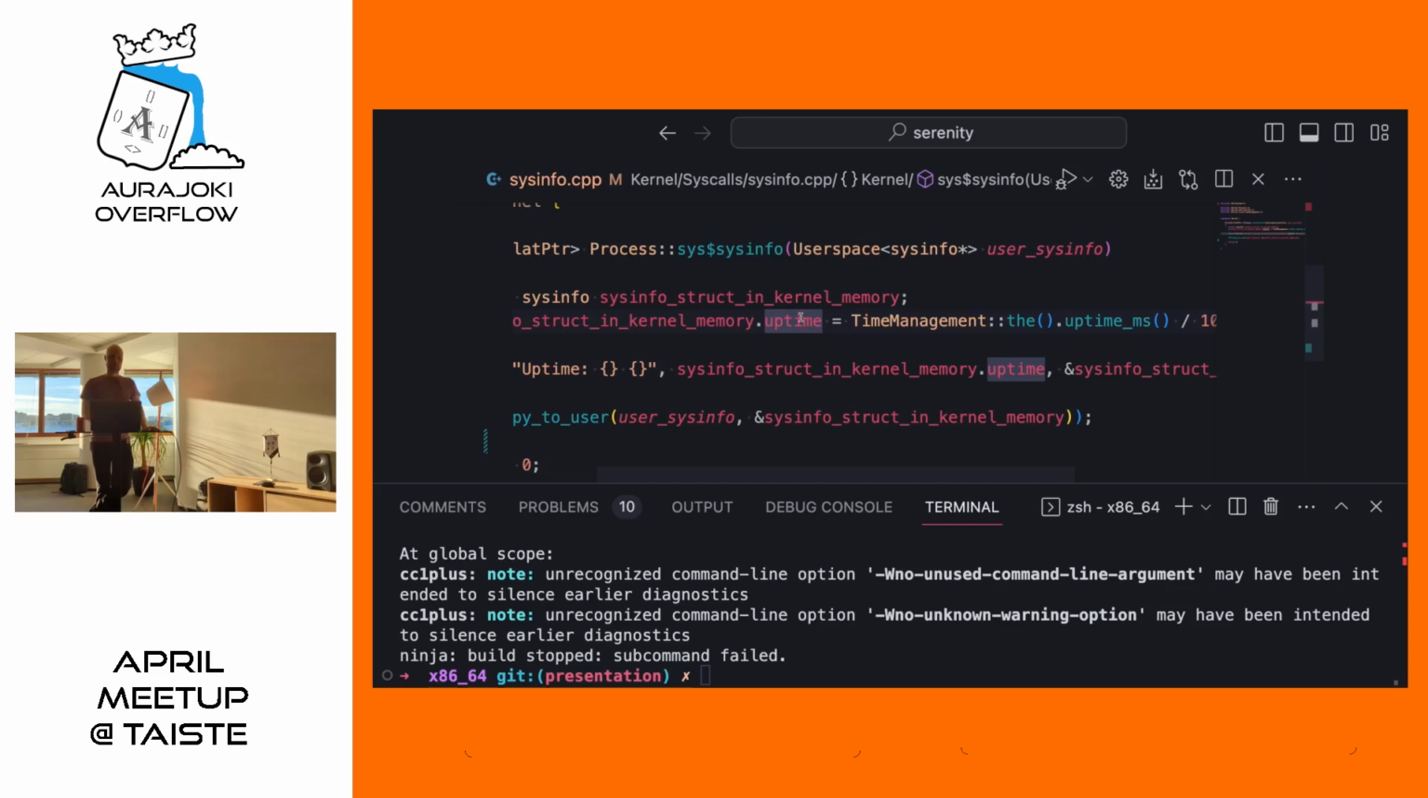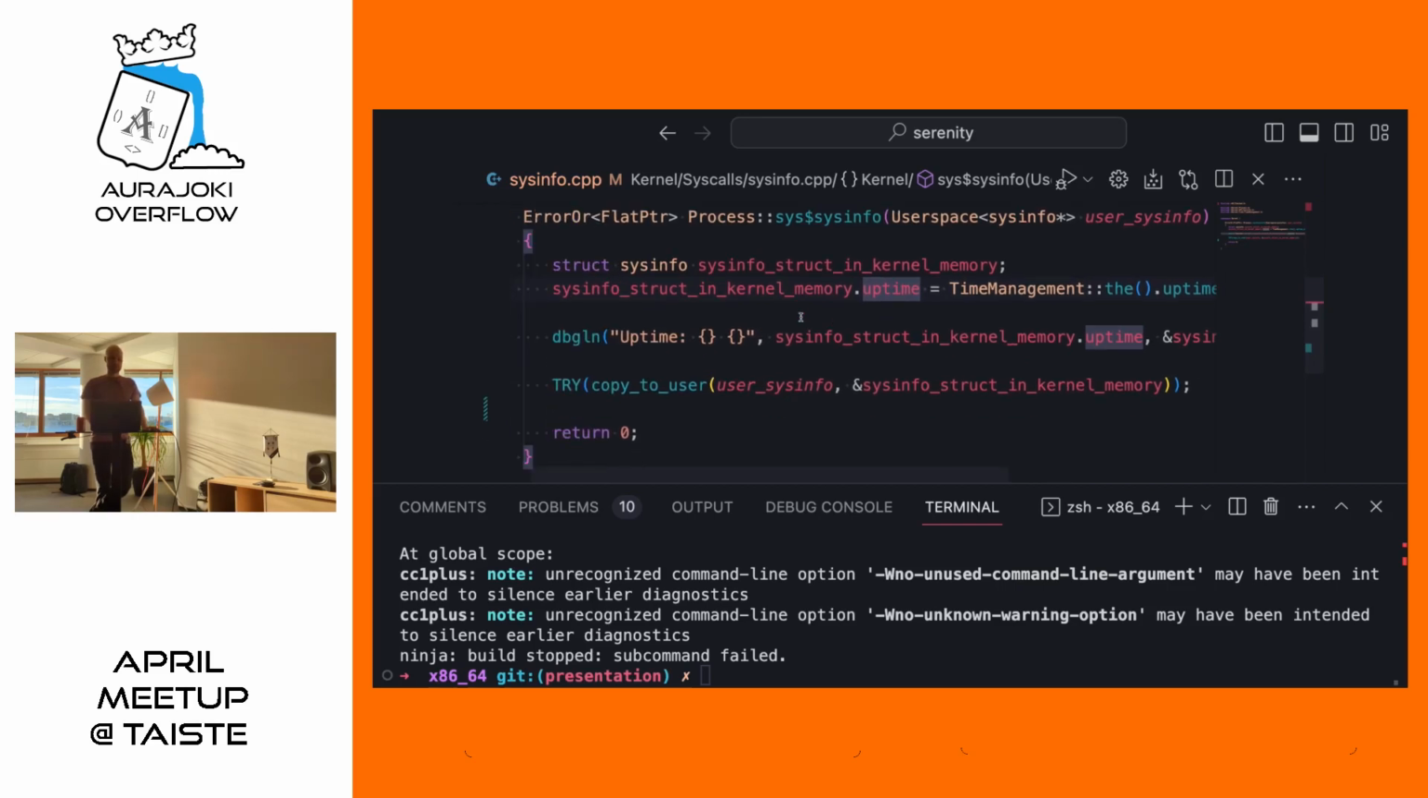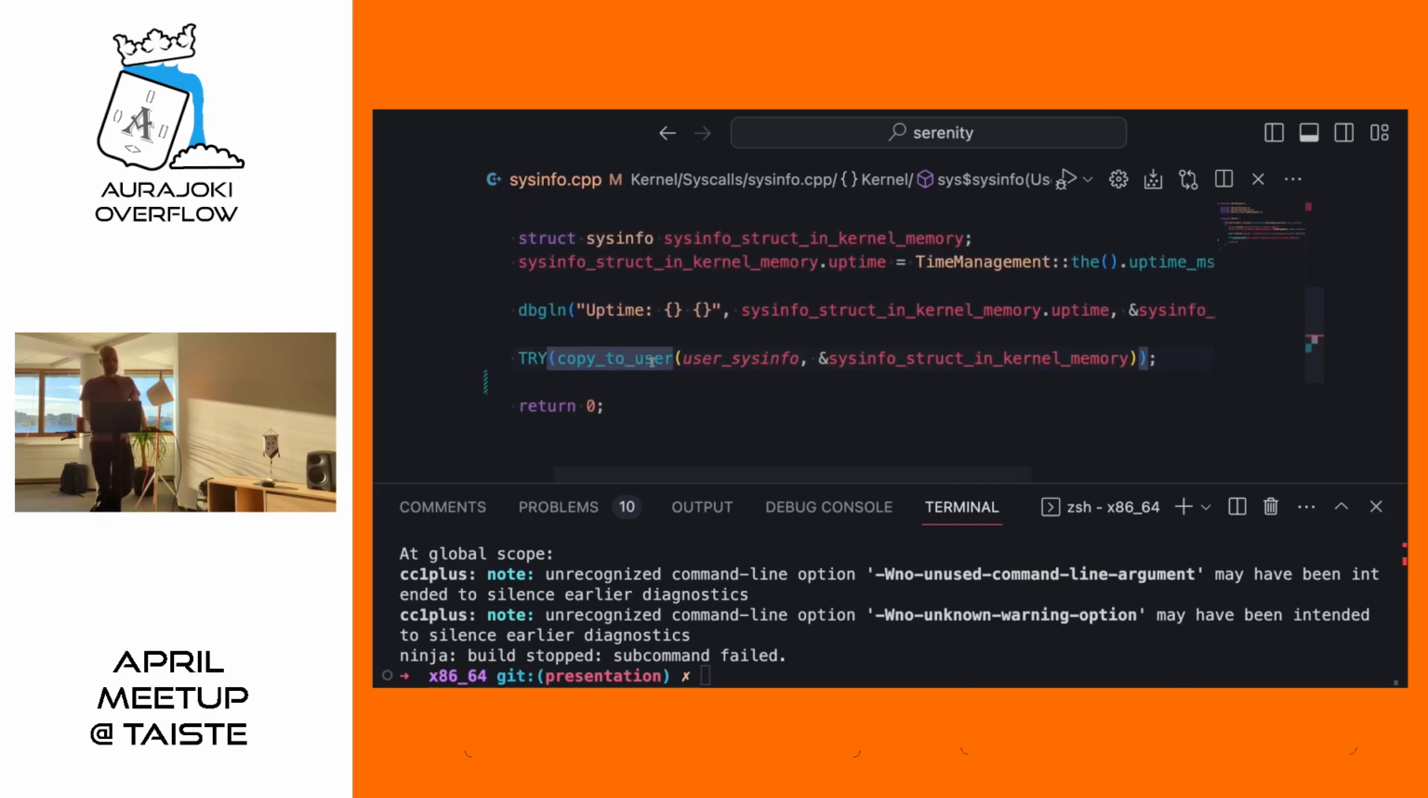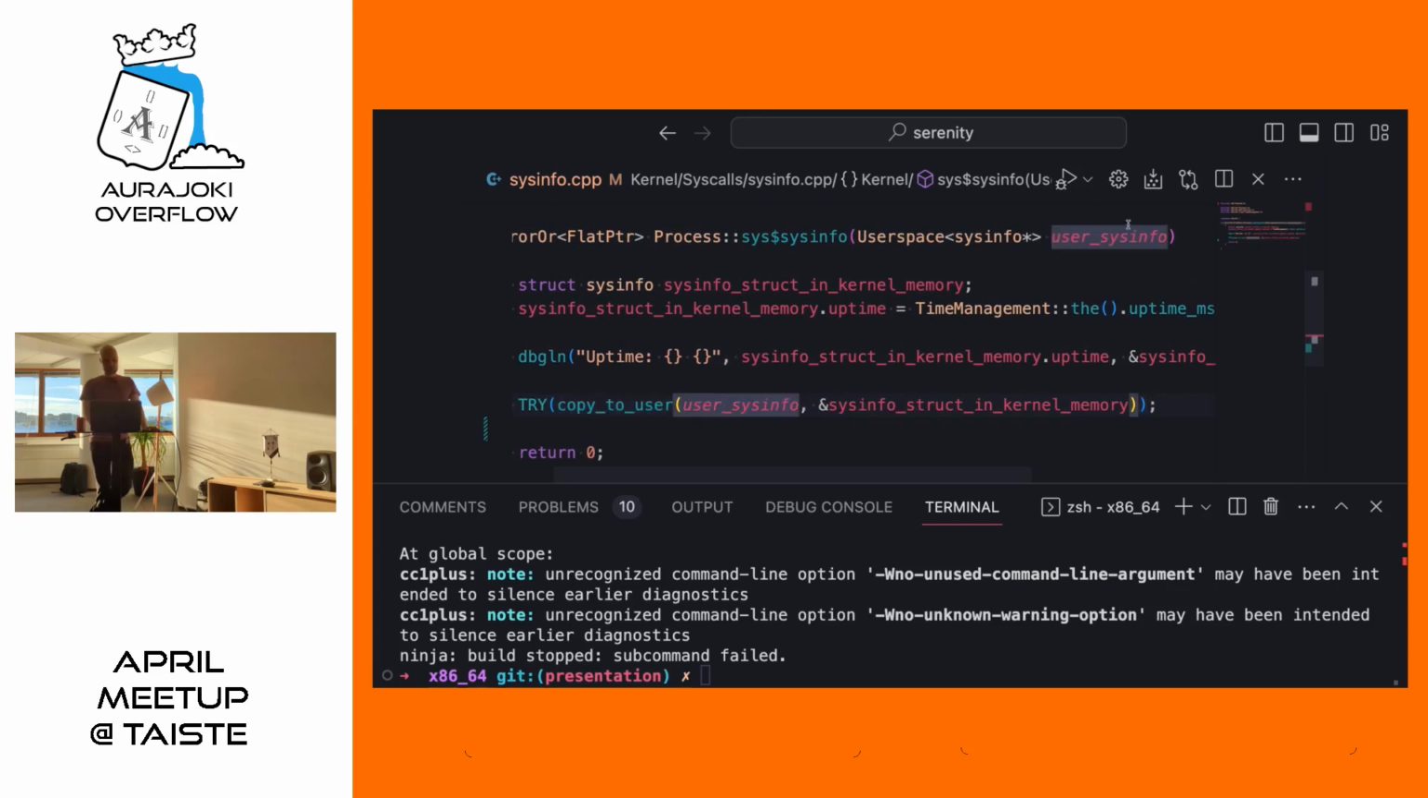But anyway, let's continue. So we fill in the uptime information, right? Assume that it works. Then a debug line. Then we have this weird thing, copy to user. It takes as a first argument the pointer we passed in here, and then it takes a reference to that thing we just created. All right, and then we return 0. So this is probably not how you would implement this in your day job. You would just probably return something, but system calls actually have a very strict calling convention, and they need to be implemented in this very well-defined way.